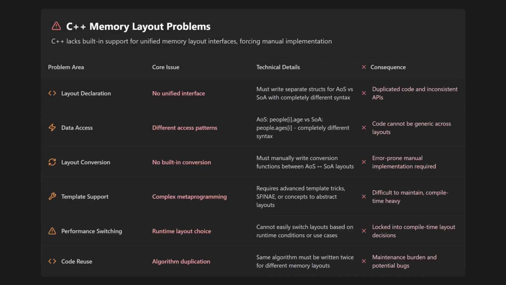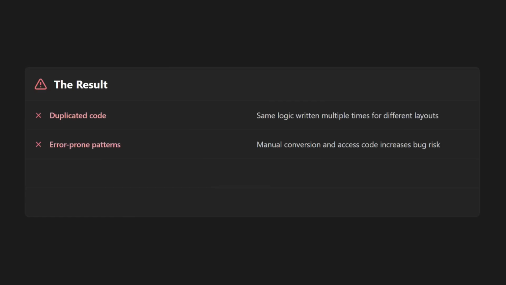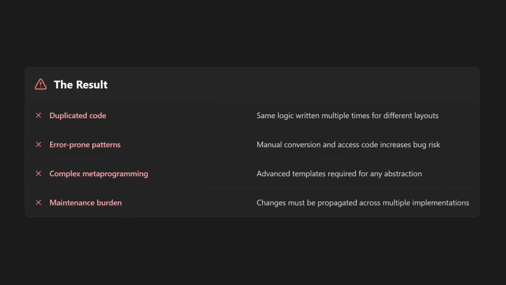C++ has no built-in way to easily declare both layouts with the same interface, or convert between the two layouts, or access the data with the same syntax regardless of the layout. Instead, you need to painstakingly implement all this yourself, which leads to duplicated code, error-prone access patterns, and complex template metaprogramming, which is difficult to maintain. I'm hoping that Reflection in C++26 will be able to solve this elegantly.